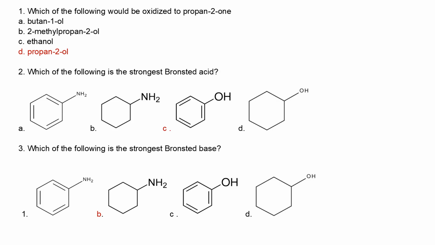Remember, the phenoxide ion can be stabilized by resonance. Which of the following is the strongest Bronsted base? It is not aniline because the lone pair of electrons is not available. It is the cycloamine because the lone pair of electrons is available for donation.